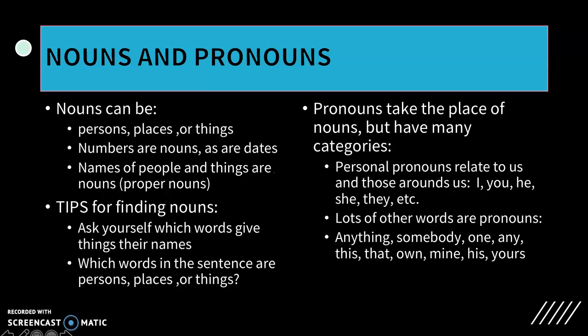Okay? Nouns are persons, places, and things. Numbers are nouns. Dates are nouns. The names of people and things are nouns. Those we call proper nouns. So here's some tips for finding nouns. Ask yourself, which of these words are persons, places, or things? Which of these words give things their names? All right, once you find the nouns, you're ready to move on to the pronouns.